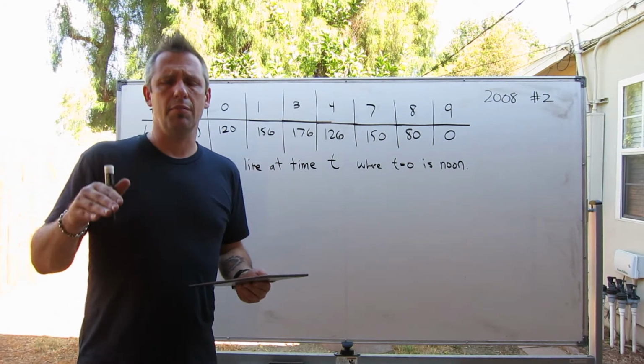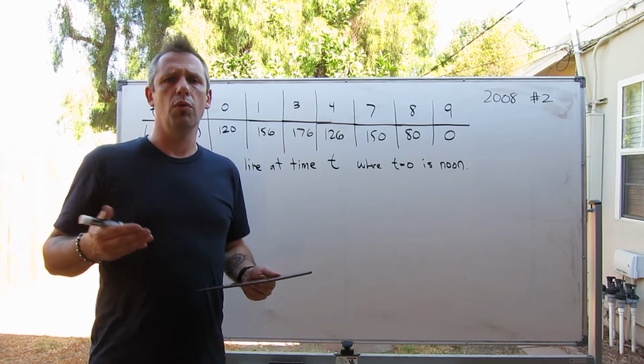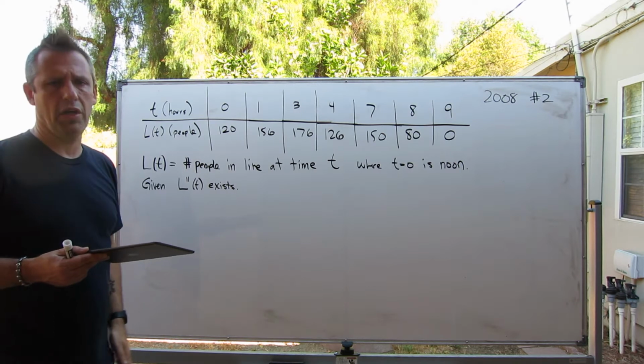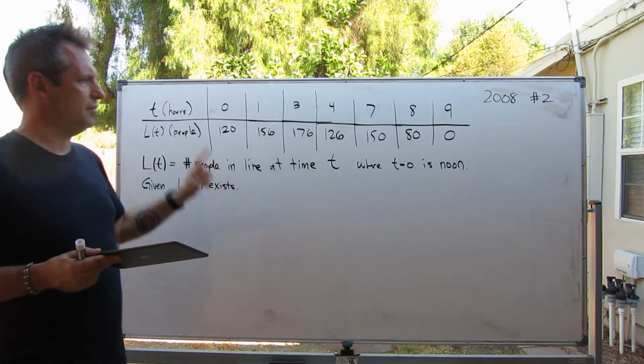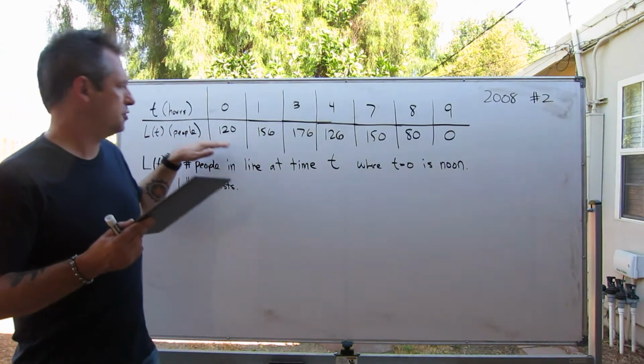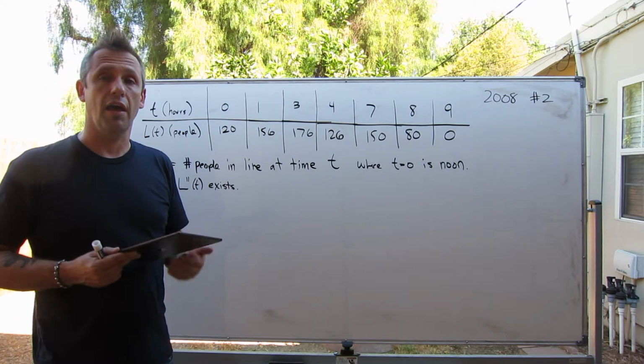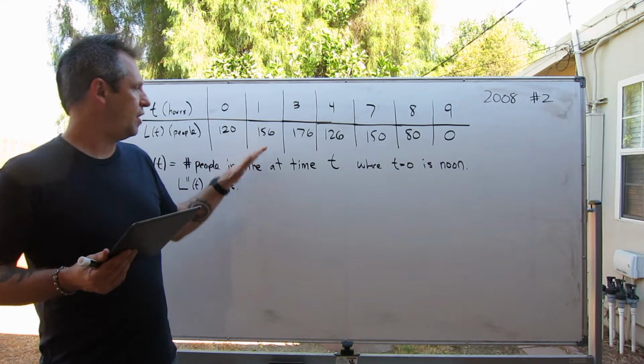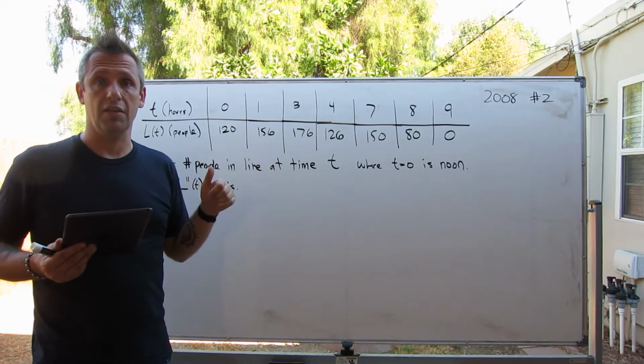So generally I like to get my bearings in problems like this, make sure I know what's going on. For example, what do these numbers mean? 0, 120. Well, this means that at time 0, which is noon, there are 120 people standing in line. At time 1, which would be 1 p.m., there are 156 people standing in line.